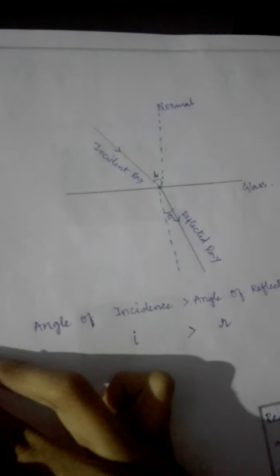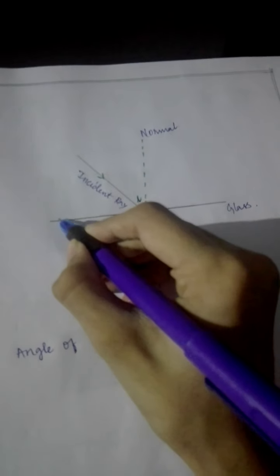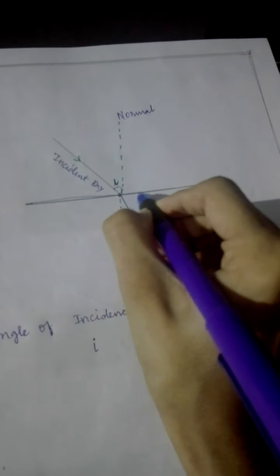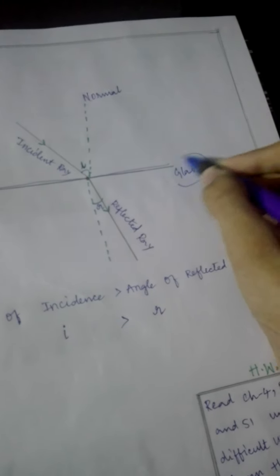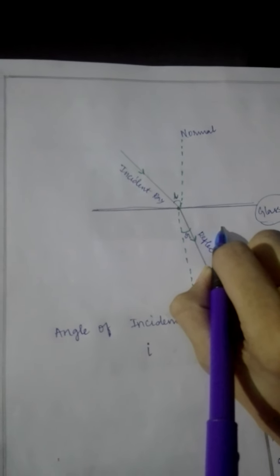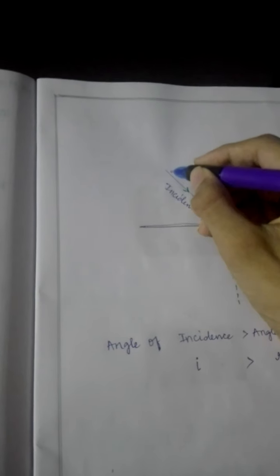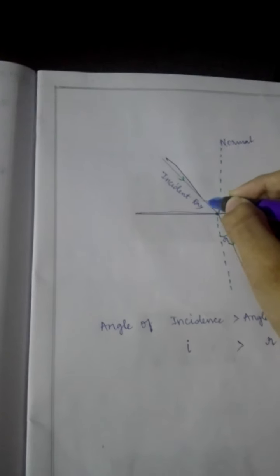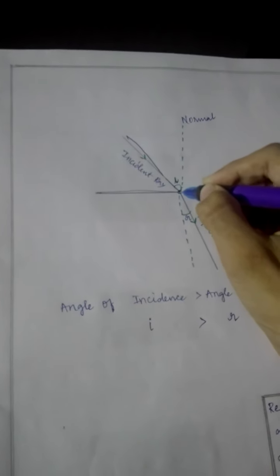To understand this, here I have considered a glass. Here I have considered glass and the surface, like in the previous class I discussed. The surface is coming and touching at the point.